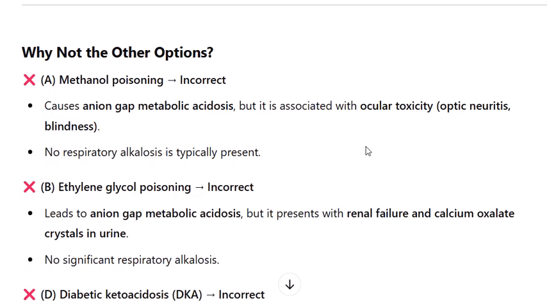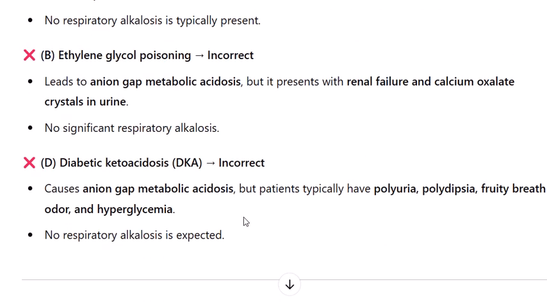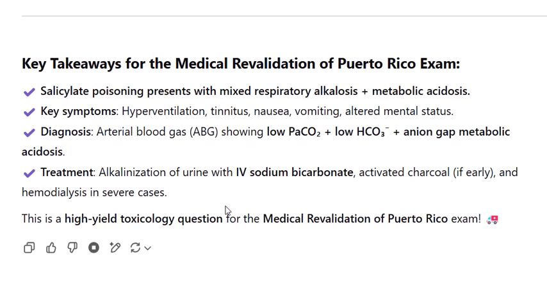D. Diabetic ketoacidosis, DKA, incorrect, causes anion gap metabolic acidosis, but patients typically have polyuria, polydipsia, fruity breath odor, and hyperglycemia. No respiratory alkalosis is expected. Key takeaways for the medical revalidation of Puerto Rico exam.